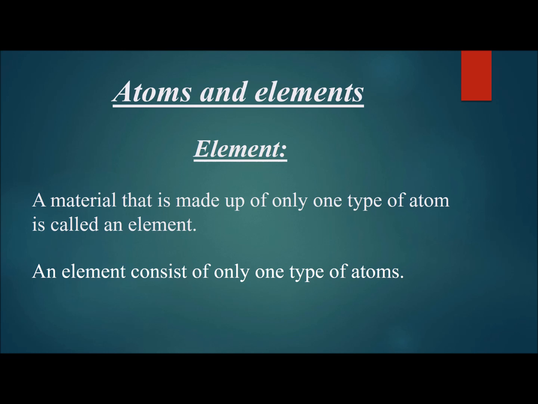Now this is the last topic of this session, which is atoms and elements. Again we will be revising the elements. What are elements? A material that is made up of only one type of atom is called an element, or an element consists of only one type of atom. When two identical atoms join together, they form an element.